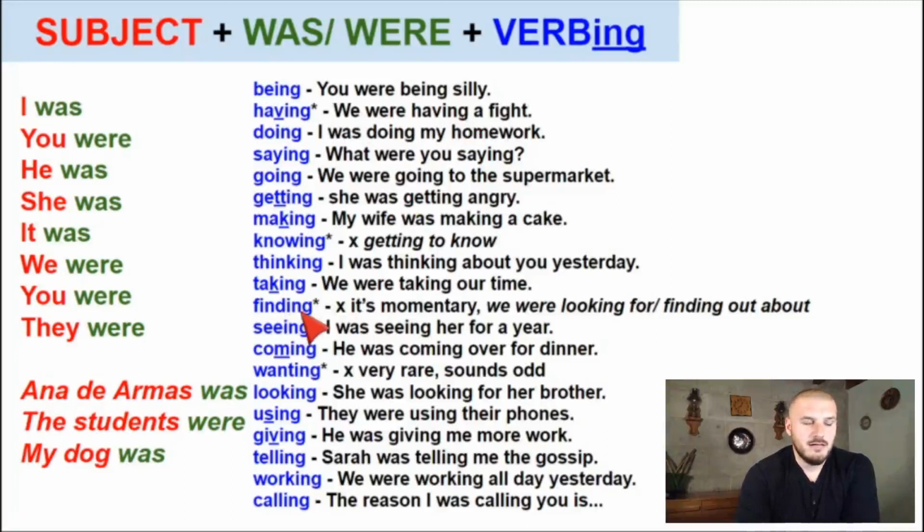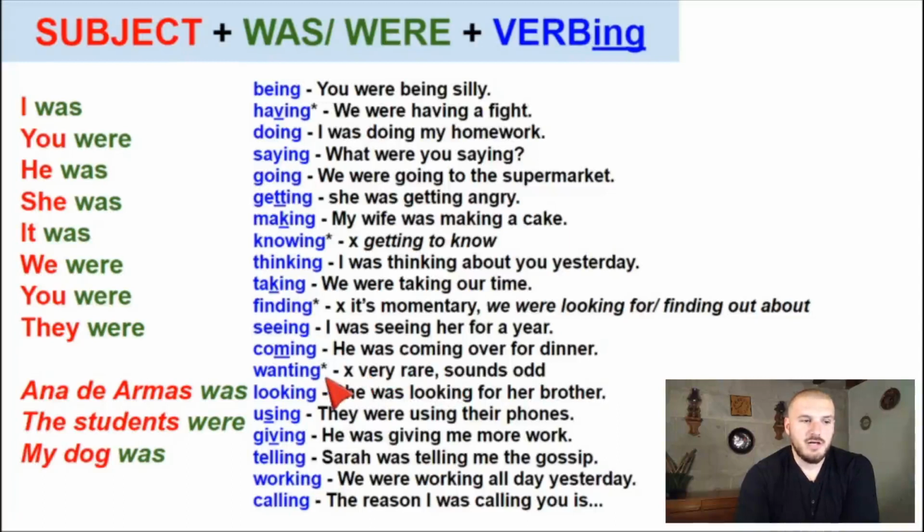Find, encontrar. In English, for example, it's momentary. Encontrar es el momento de encontrar algo. Encontrando no se dice en inglés, recuerdan. Igual, want, querer, queriendo en el sentido de desear o querer algo. En inglés se escucha muy extraño decir I was wanting coffee. Yo quería un café, I wanted a coffee, okay?